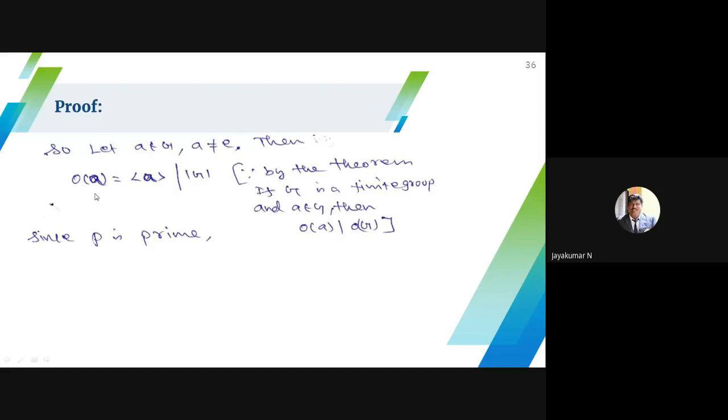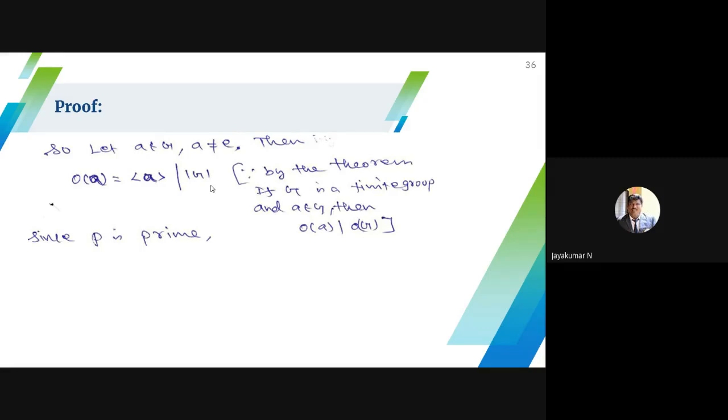Then the order of A is some number. Order of A is denoted by the order of A, the number of elements generated by A, which divides the order of G. Simply I can explain: one important theorem we just studied is a corollary of Lagrange's theorem.